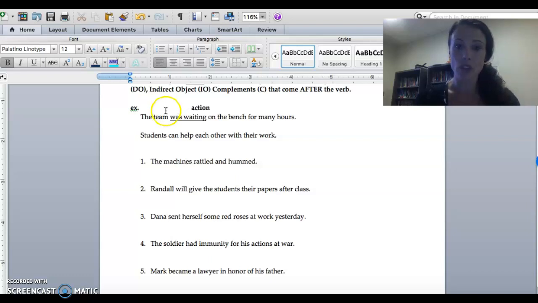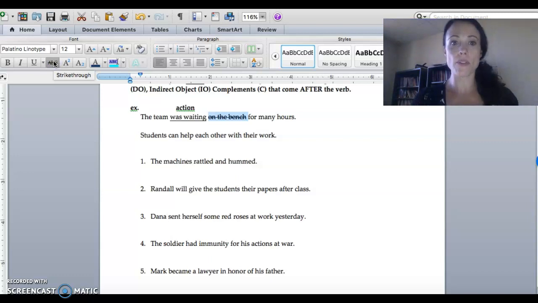Okay, so if it's an action verb, then if we have a noun or pronoun afterwards, it has to be an object. Do we have a noun or pronoun, on the bench? Oh no, we have a prepositional phrase. An object can't be a prepositional phrase. An object can only be a noun or pronoun.